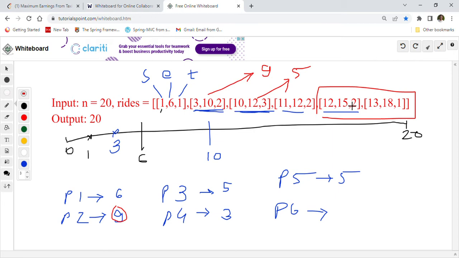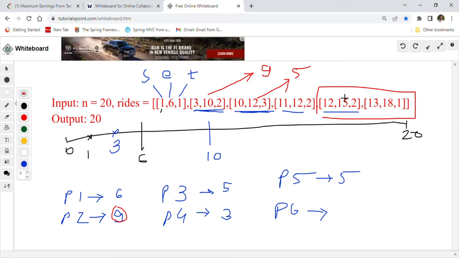So which one should we pick? We will pick the passenger which will give us the maximum profit. So who is the maximum profit here? This one is 5, right? And this one is how much? 5 plus 1, 6. So 6 we will pick. So 6 means this person we will pick. This one will give us 6 profit.